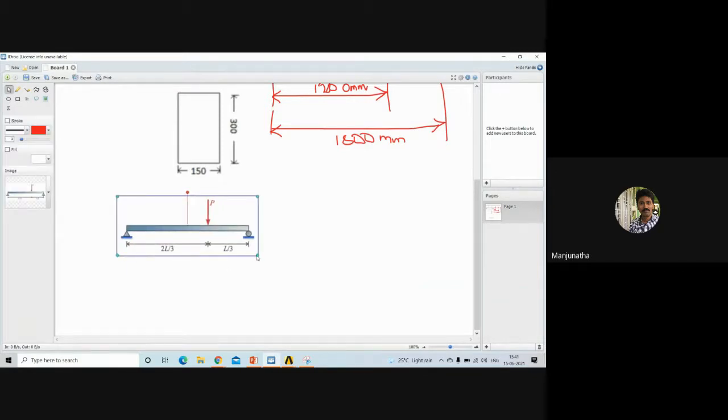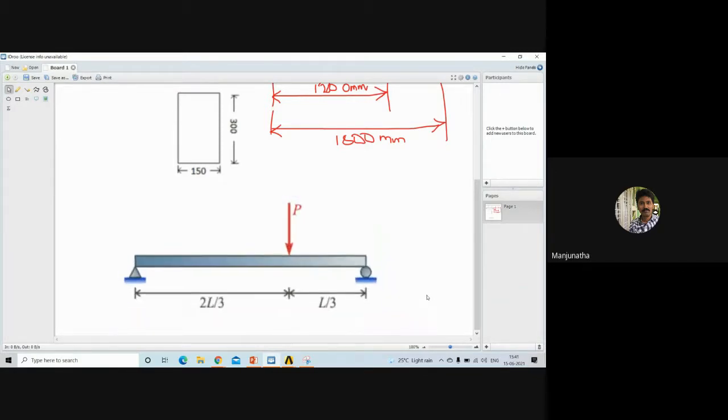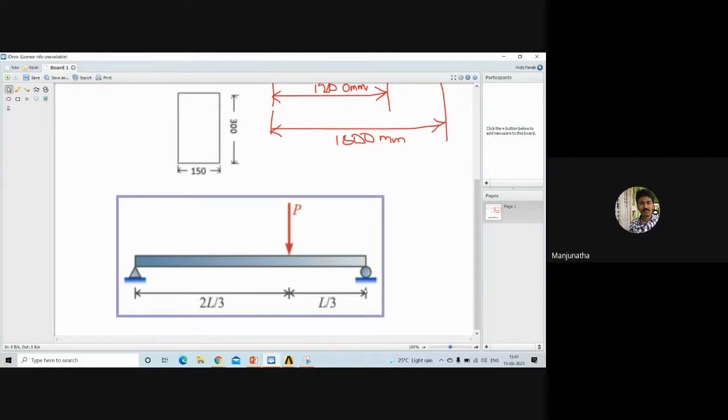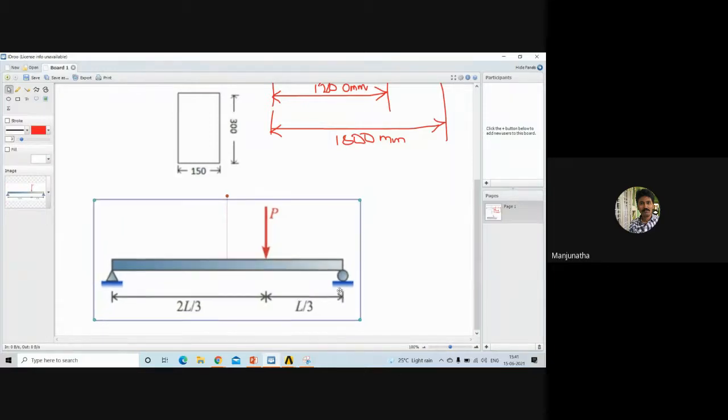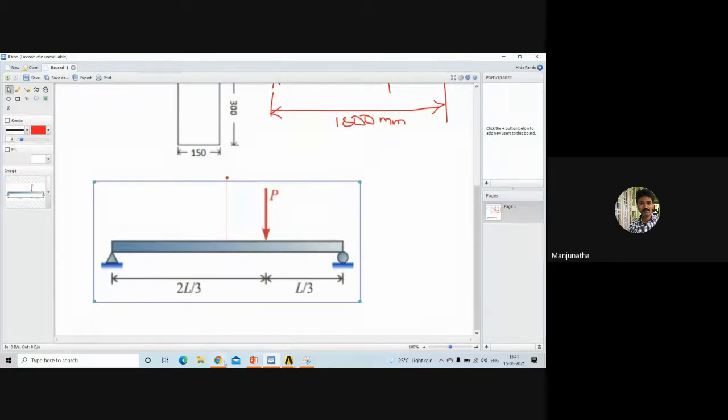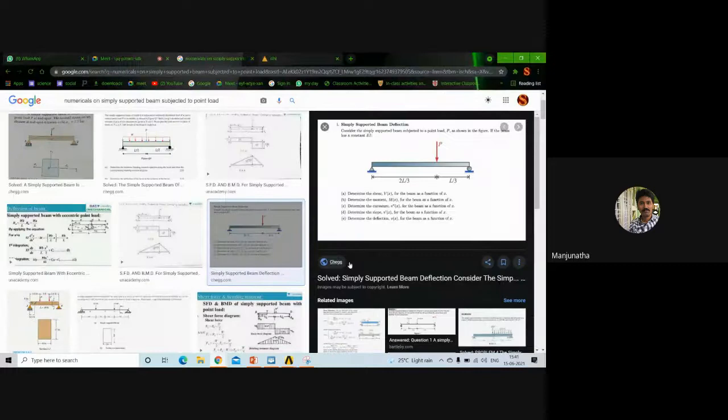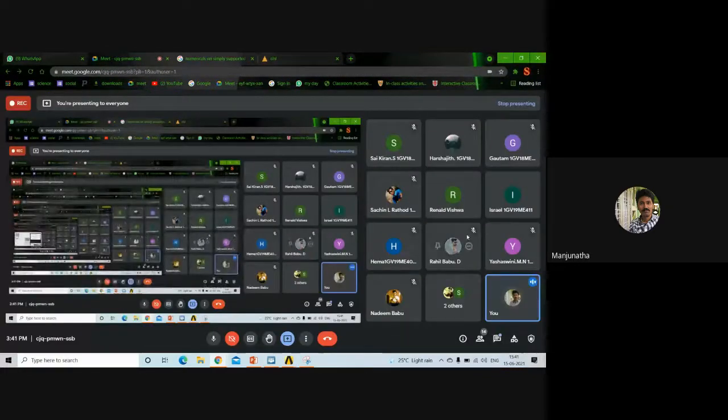So can you notice this diagram? Yes, sir. Rahil, can you notice it? Israel, Nadeem.